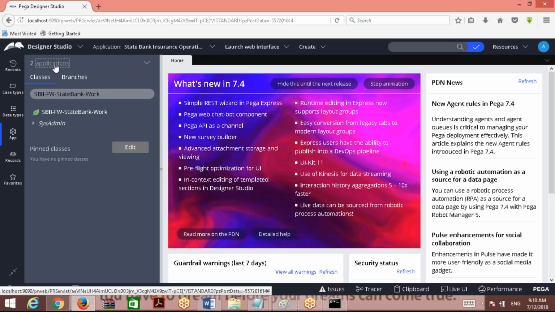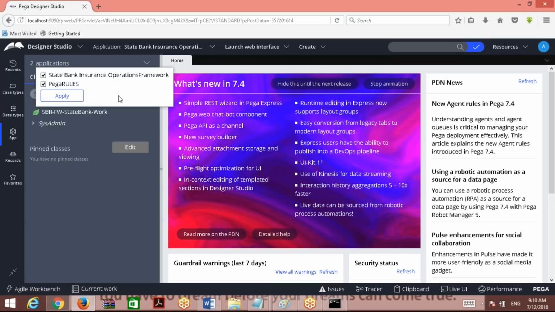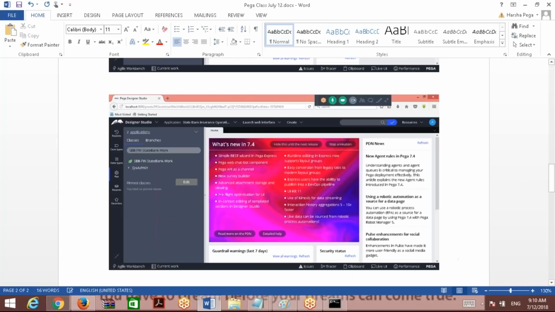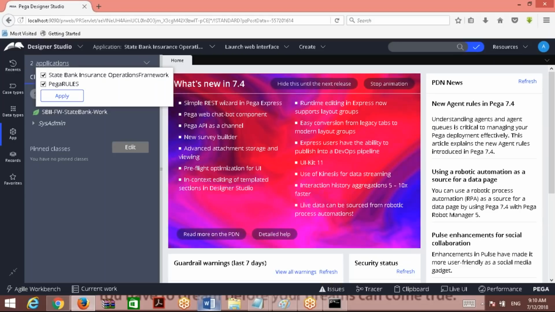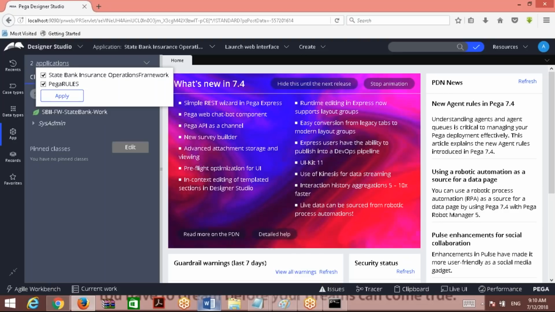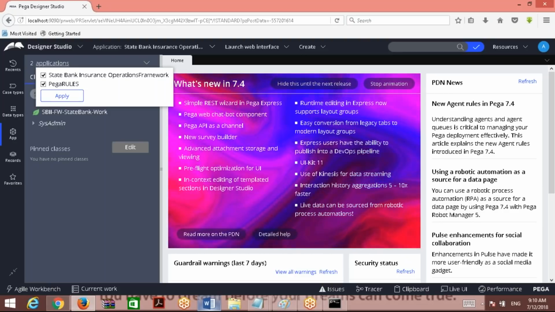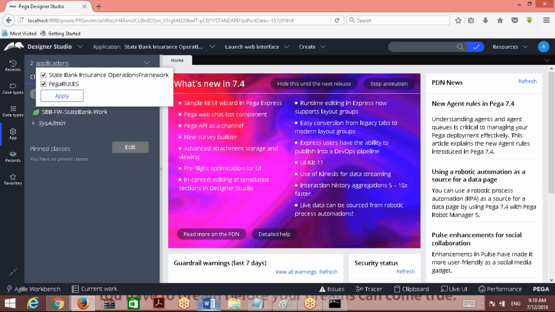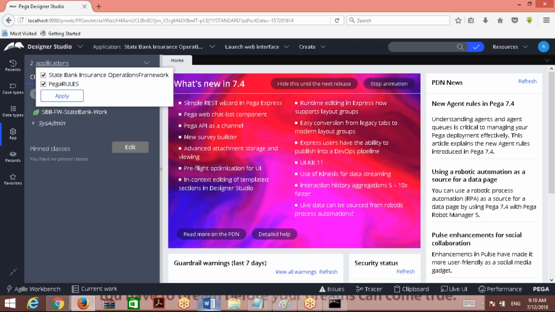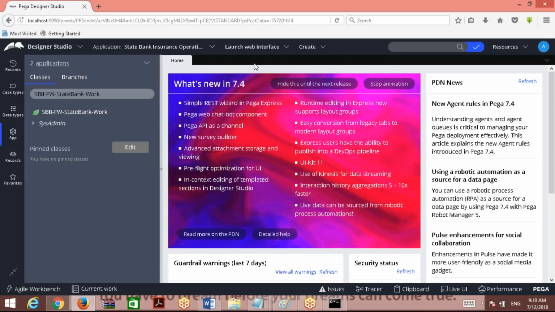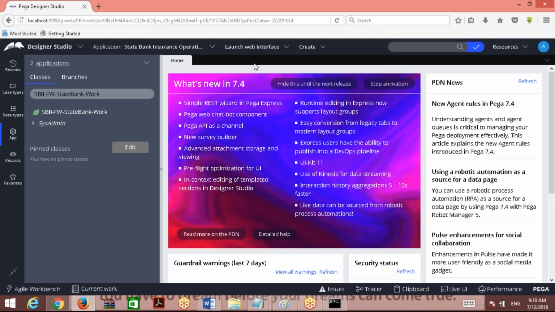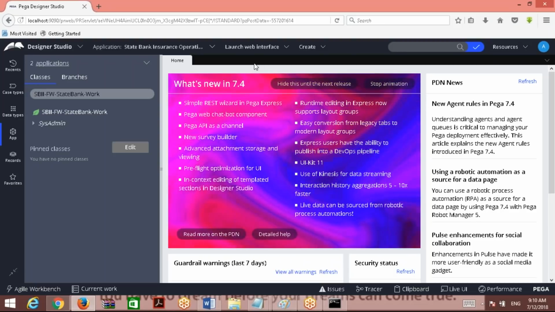Let me show you that. Now you tell me. What are the two applications that you see here? State Bank, okay, Nandi. State Bank framework is there. Next, Pega rules. So Pega rules is loaded, and on top of Pega rules, State Bank framework is there. Where is the implementation? We missed creating an operator for implementation. But the same operator I am going to assign to implementation. If you want to create at the implementation level, create a different ID. You log in, then you should see three applications.